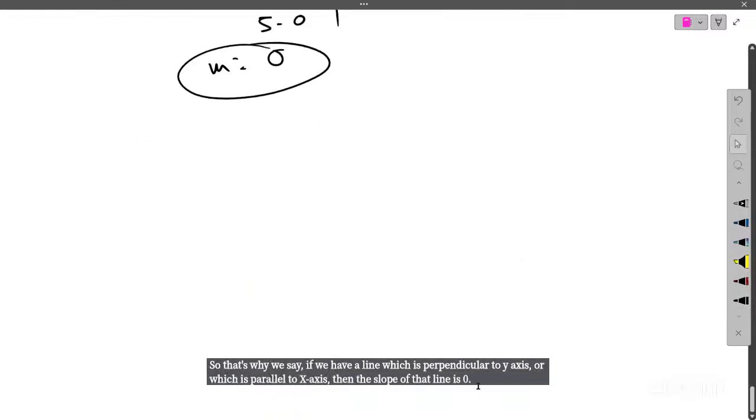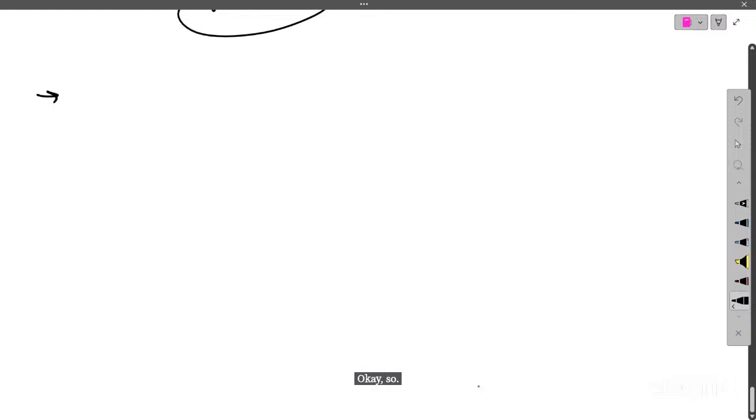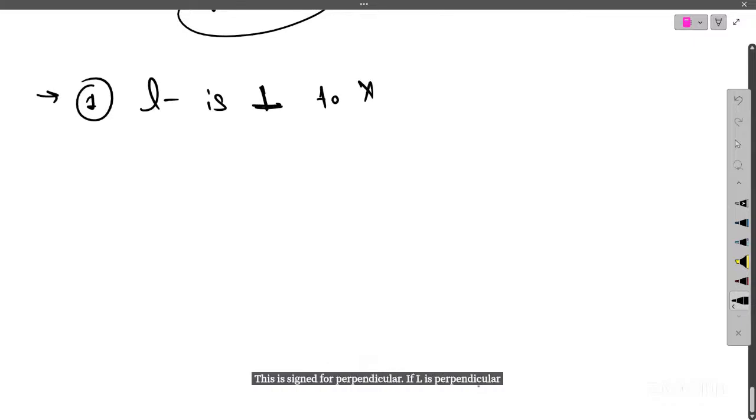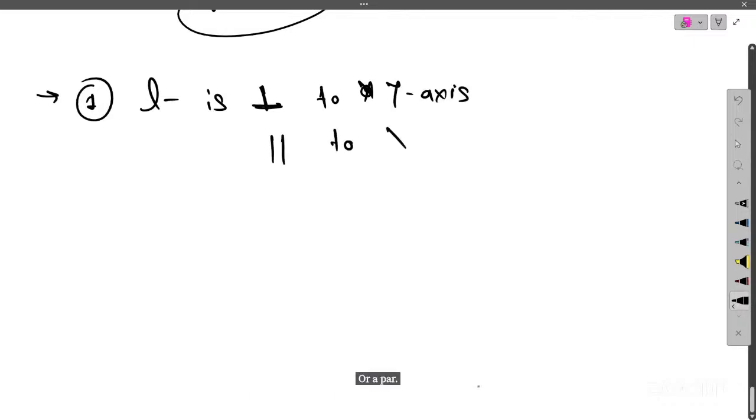Okay, so the first result is, if L is perpendicular to the y-axis or parallel to the x-axis, then the value of slope is 0.